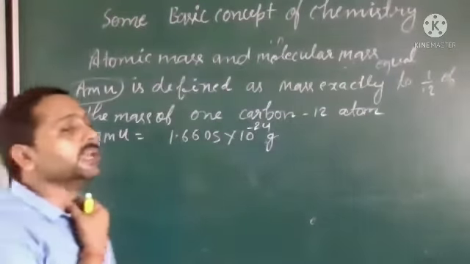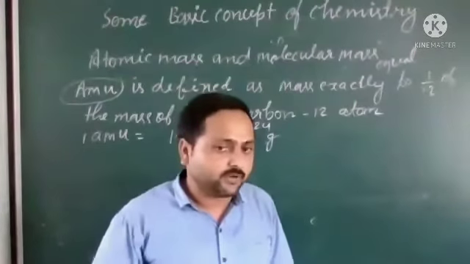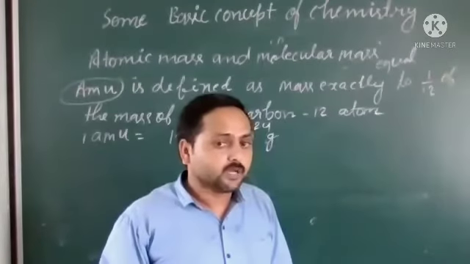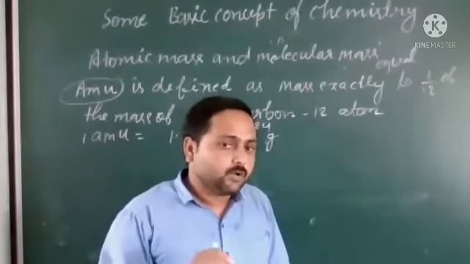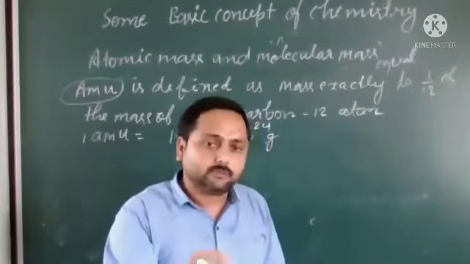And how can we calculate the mass of different atoms in AMU? For that, I am giving you a formula.